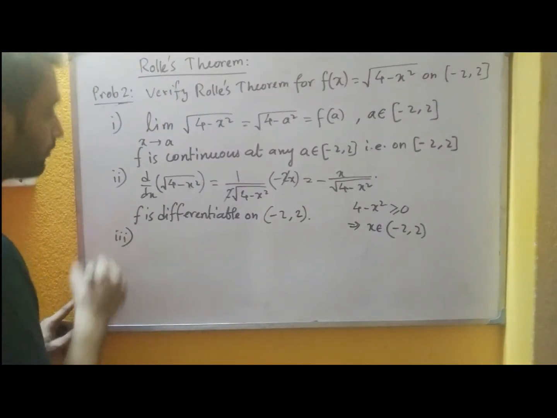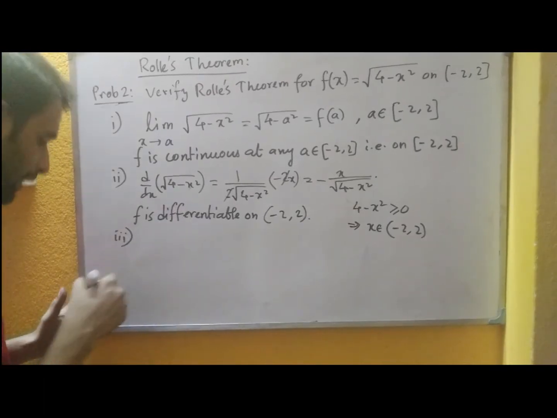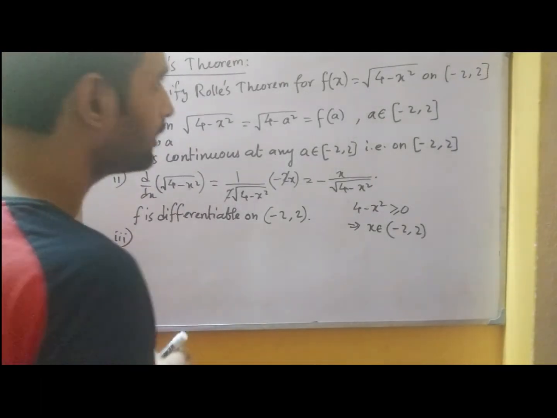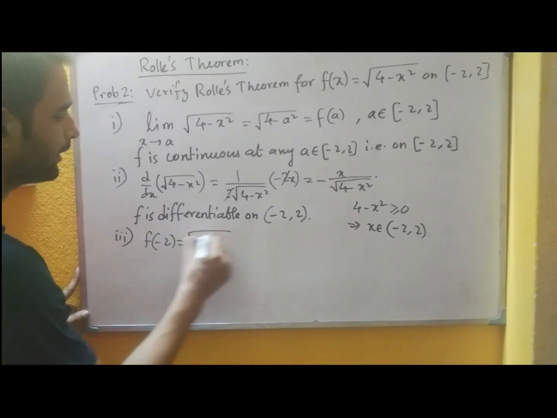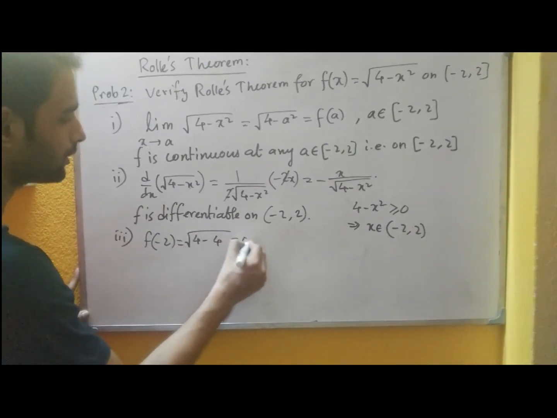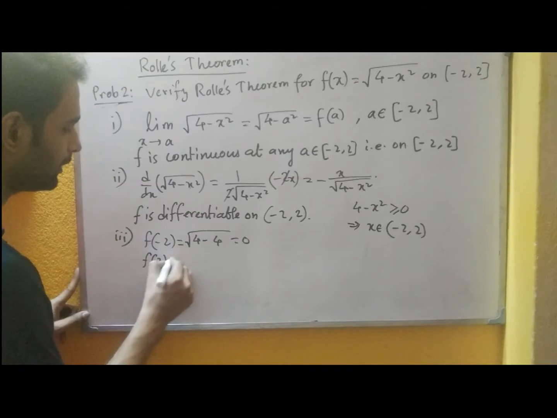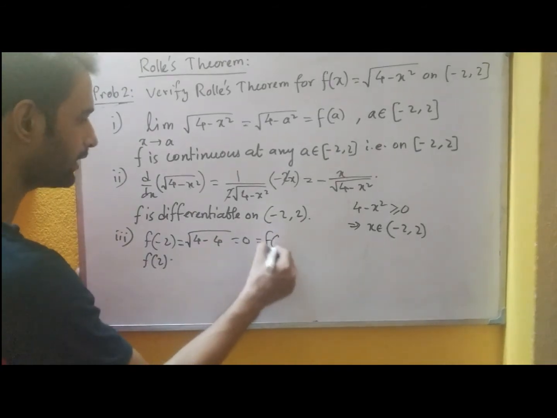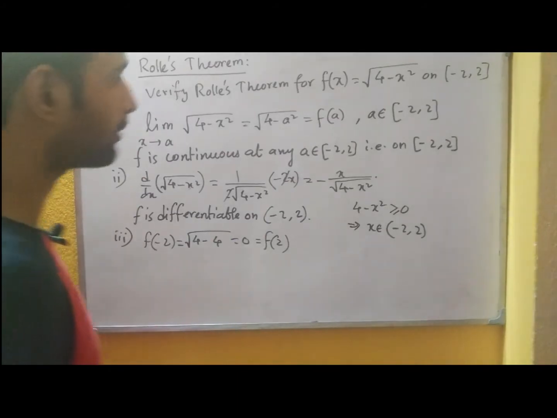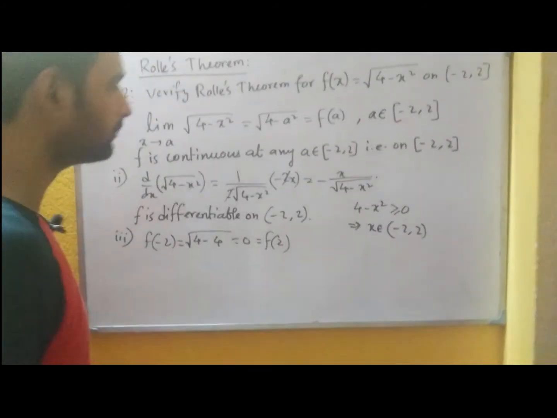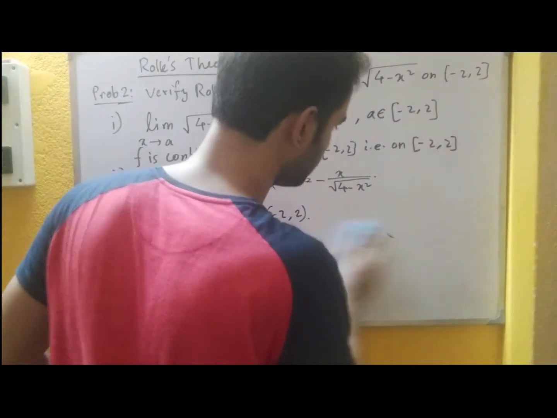And number 3, it was the condition that f of minus 2 should be equal to f of 2. So let us calculate f of minus 2. It is root of 4 minus 4, that is 0, and f of 2 is also the same thing, so I am writing it here. So all the 3 conditions for Rolle's theorem are verified.